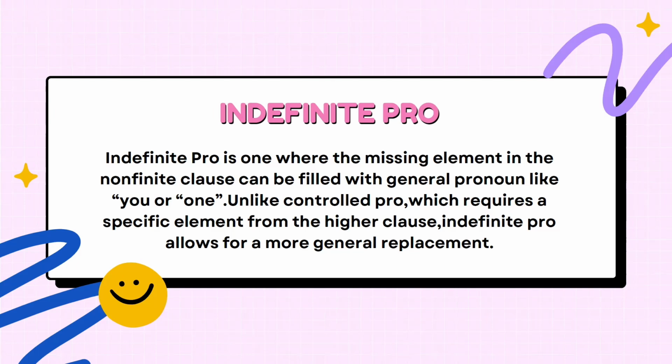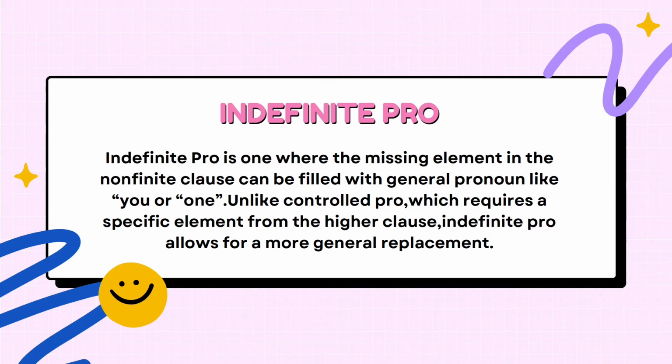So it means that indefinite pro refers to a situation in which the missing element in a non-finite clause can be replaced by a general pronoun.